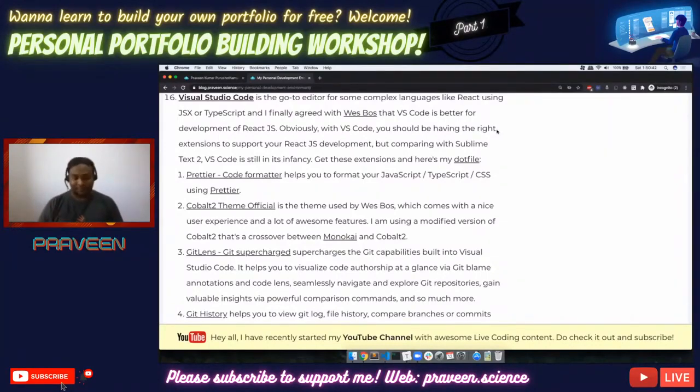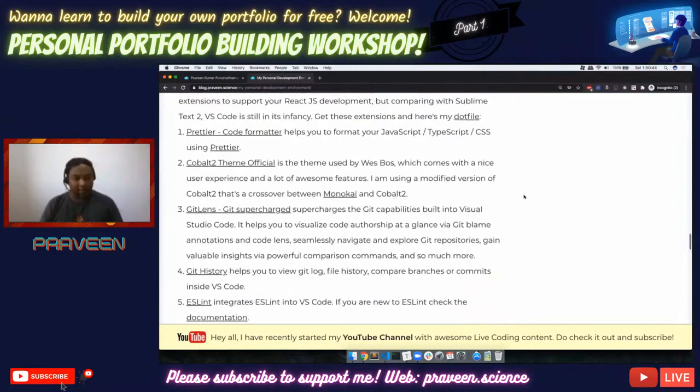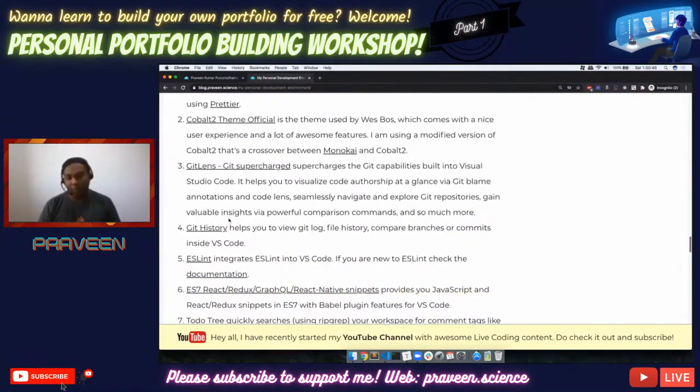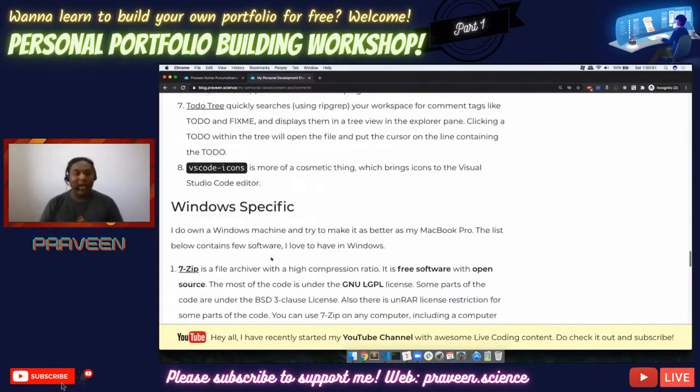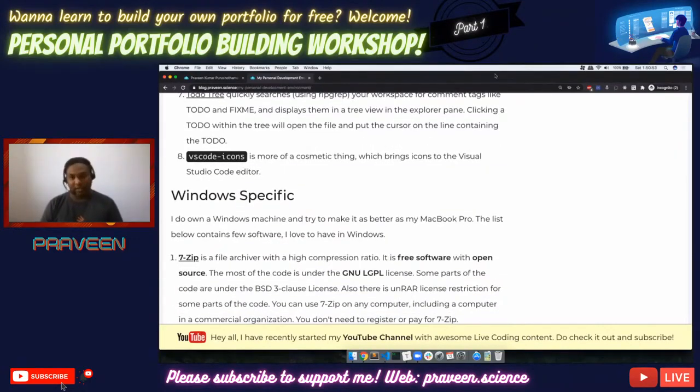Now, apart from these things, I have used a couple of plugins in VS Code. I'll tell you what all these plugins are for, and there are also some Windows specific things as well, in case you are using Windows.